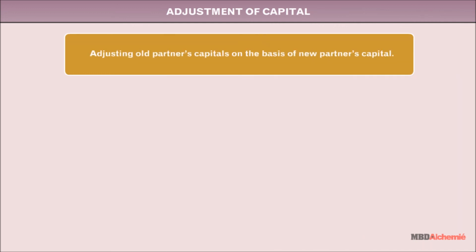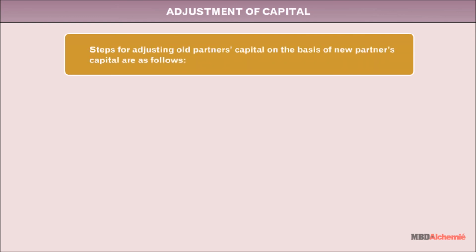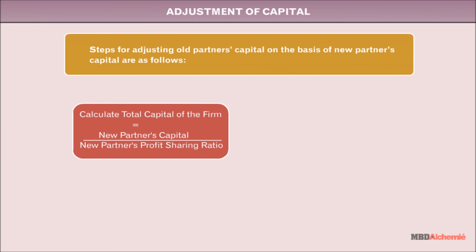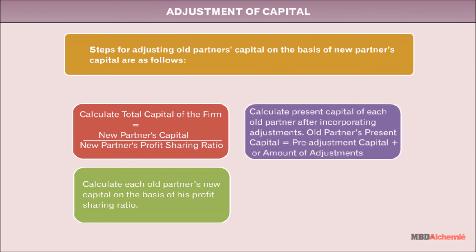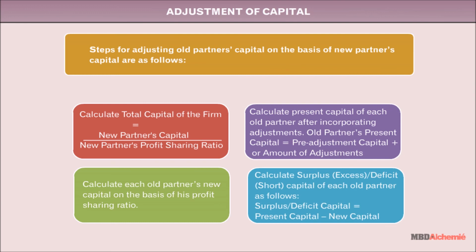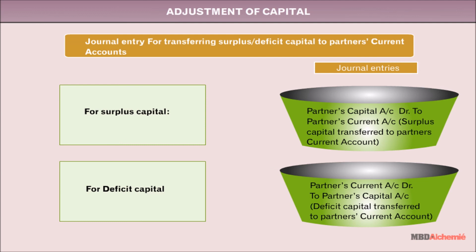Adjusting old partners' capitals on the basis of new partner's capital. Steps for adjusting old partners' capital on the basis of new partner's capital are as follows. Calculate the total capital of the firm. Calculate each old partner's new capital on the basis of his profit-sharing ratio. Calculate the present capital of each old partner after incorporating adjustments. Calculate the surplus or deficit capital of each old partner. Journal entries for the same are